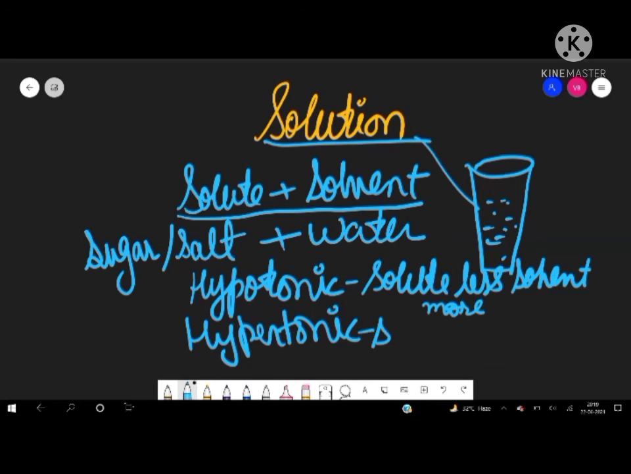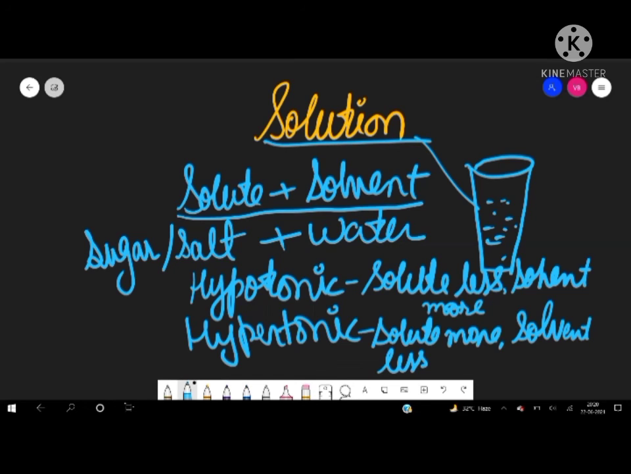And when the solute is more and the solvent is less, then that type of solution is known as hypertonic. Like the syrup of jalebi, the syrup of rasgulla, even cup syrup, they are thick, a bit gaadhi. Why? Because it has more sugar and less water. That type of solution is known as hypertonic solution.